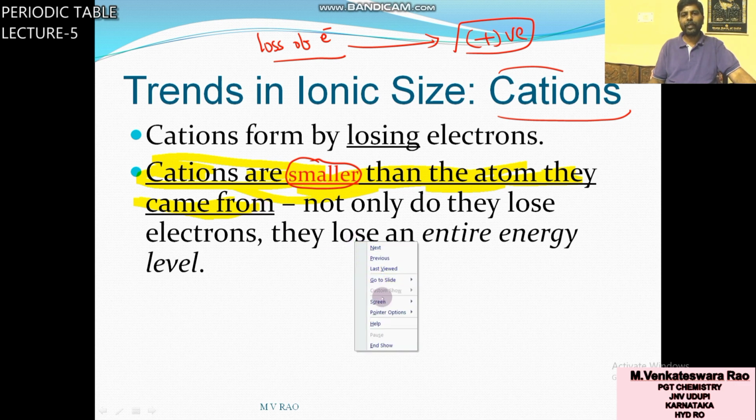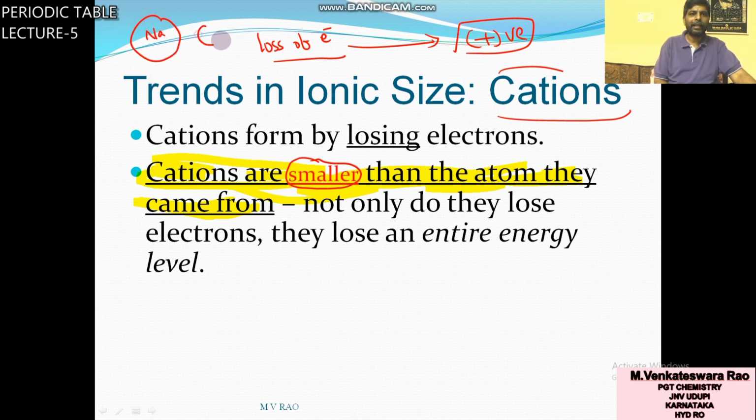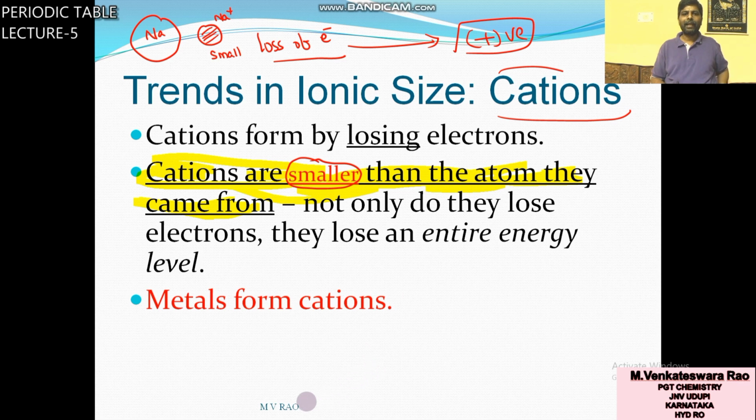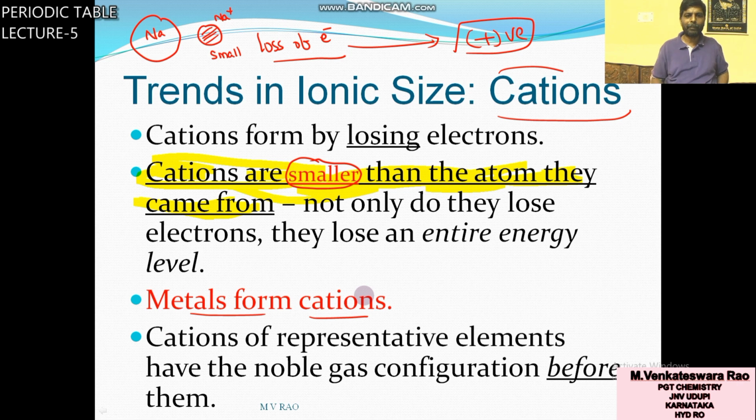You take sodium Na and Na plus. The Na plus ion, the cation, is always smaller than the atom. Why? Because it lost some electrons. Generally metals form cations. Because of loss of electrons, effective nuclear charge increases, hence size decreases.